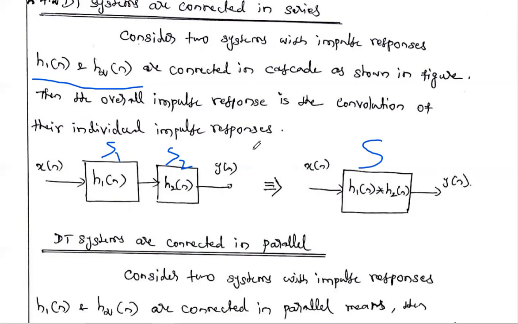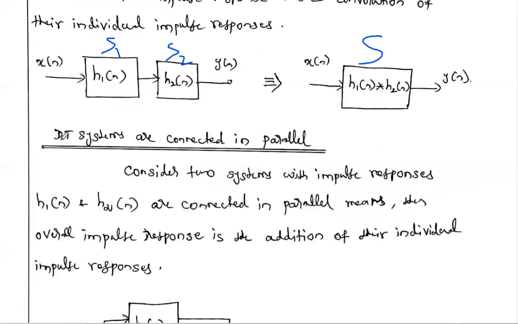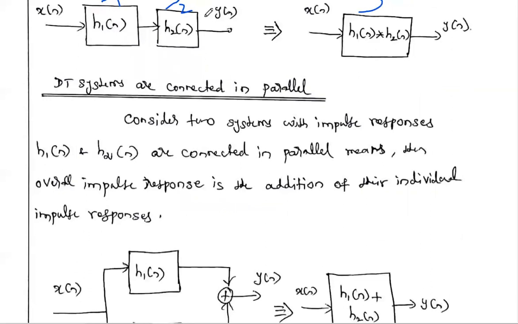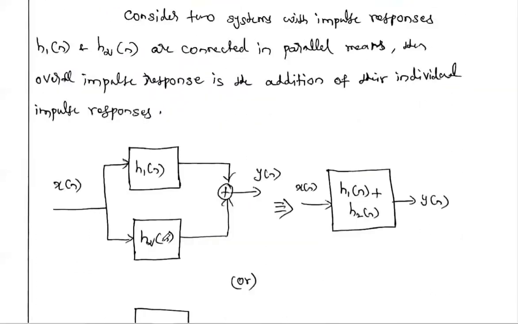In the second case, the discrete systems are connected in parallel. Here, instead of two systems in series, we consider two systems, S1 and S2, connected in parallel. The first system has impulse response h1[n] and the second has impulse response h2[n]. We apply the input x[n] to both systems, and the output of the first system and the output of the second system are added.